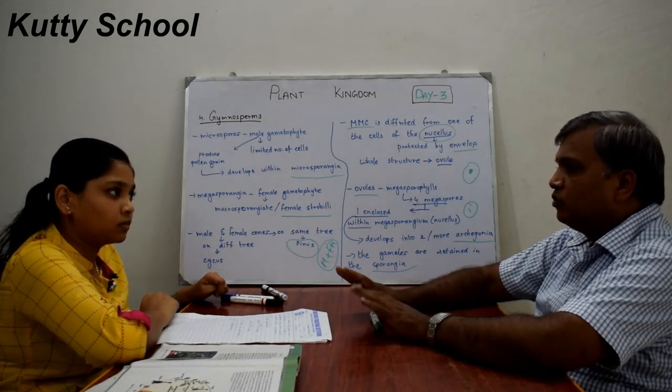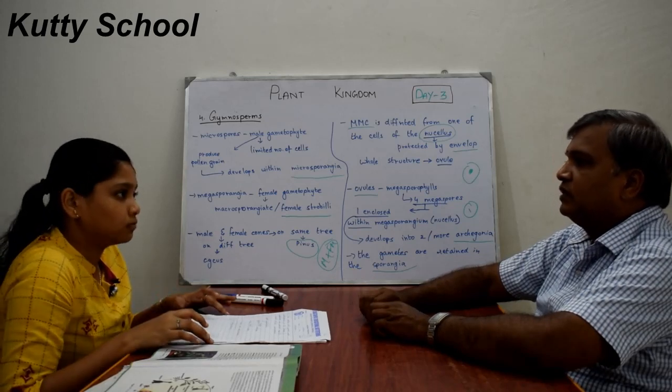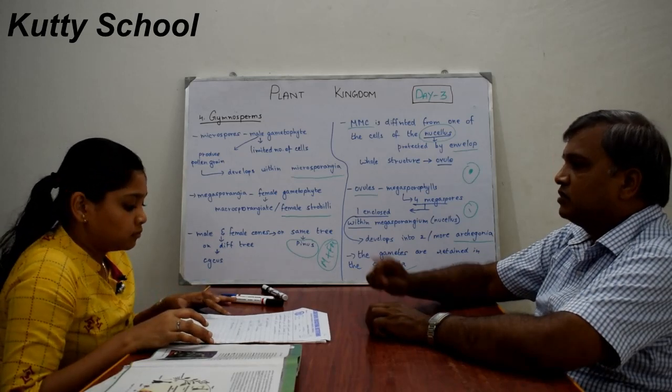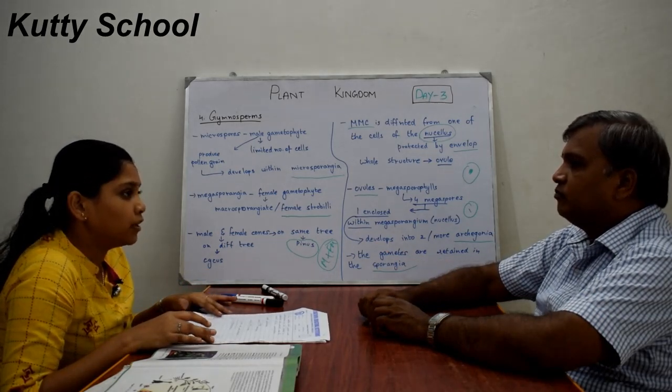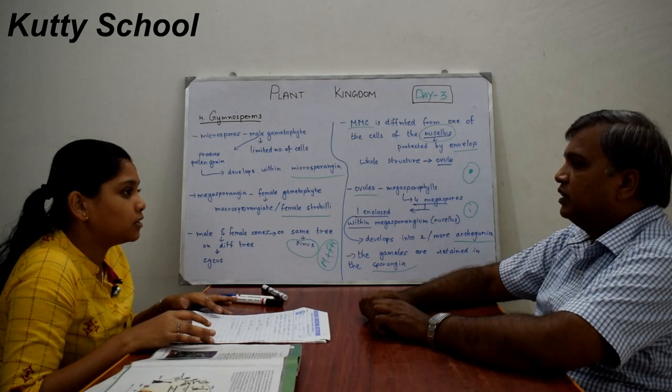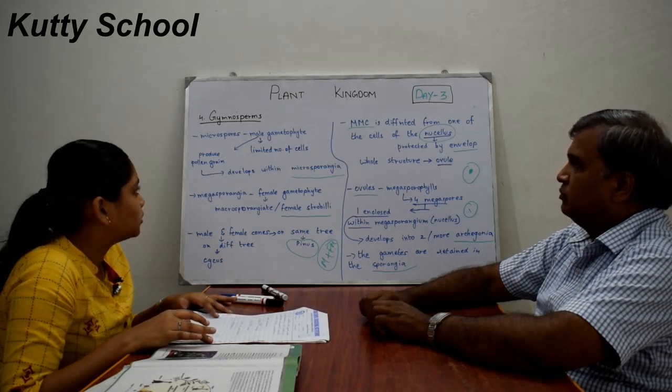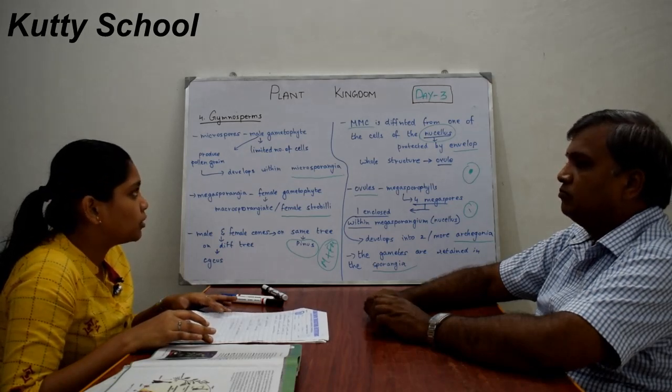All gymnosperms won't produce fruits, because they do not have the ovary wall. Therefore, the seeds are also not covered. These are naked seeds. So this is about gymnosperms. Next we will see about angiosperms.